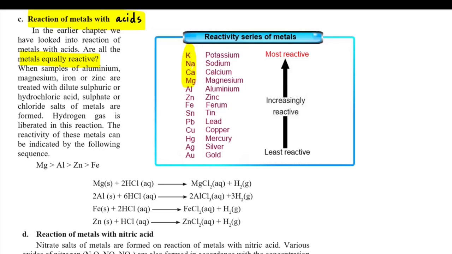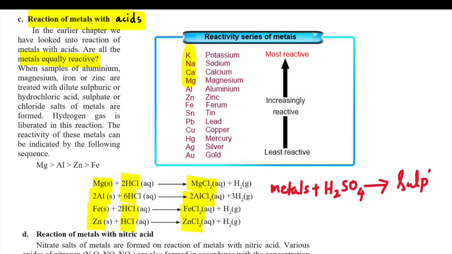When magnesium, aluminium, iron and zinc react with hydrochloric acid, their chloride salts are formed. What are these? These are all chloride salts: magnesium chloride, aluminium chloride, iron chloride, you can say ferrous chloride, and zinc chloride. And if the metals react with sulfuric acid, that is H2SO4, then the sulfate salts are formed. What are formed? Sulfate salts. Now in both the reactions, hydrogen gas is always liberated.